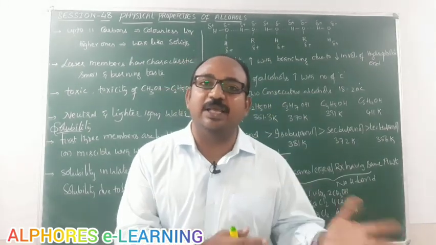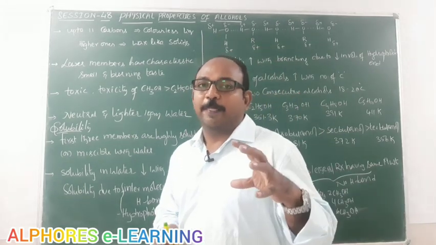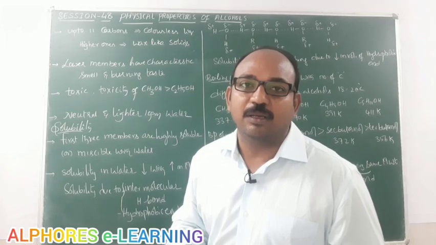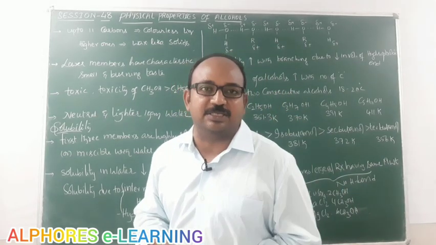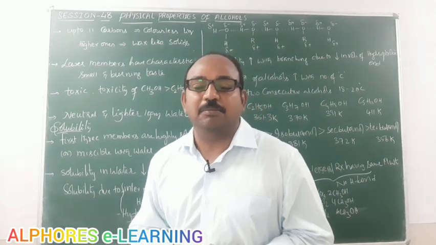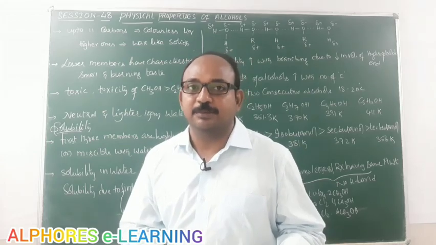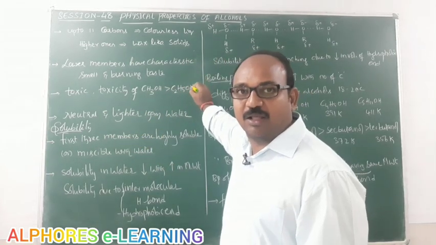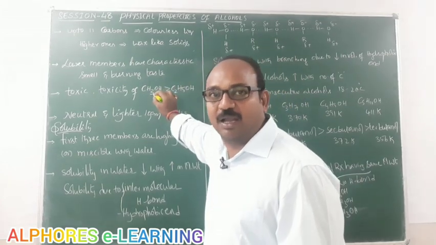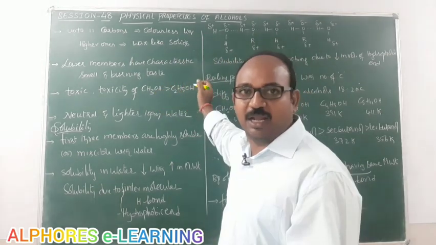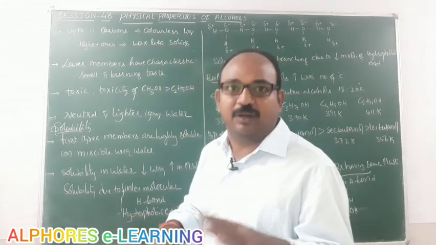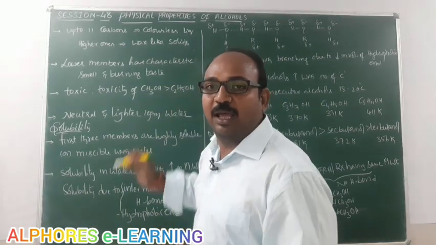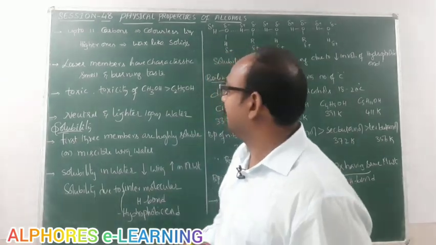That's what we call denatured alcohol. If a person consumes methyl alcohol, because of its high toxic nature, that person may die. So the toxicity of methyl alcohol is much higher than ethyl alcohol. Hence methyl alcohol is added to ethyl alcohol to make it unfit for drinking, meaning that it will be used only for laboratory purposes.